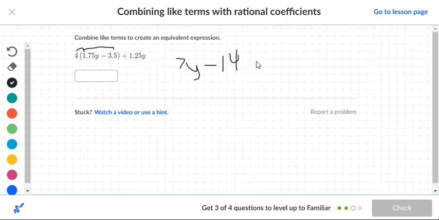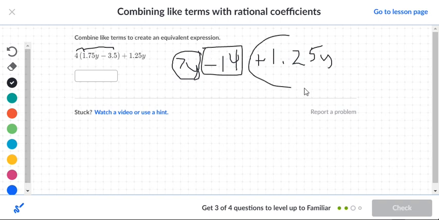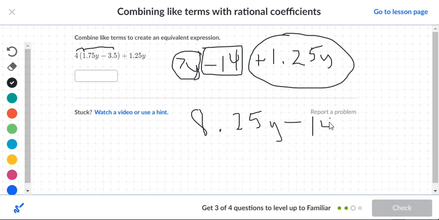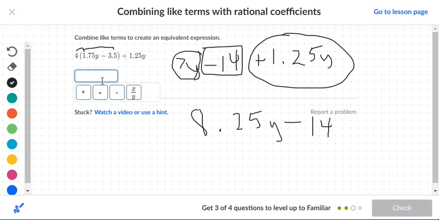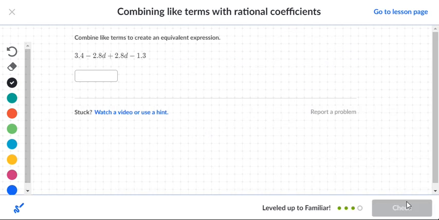Now to that we're just going to say plus 1.25y. So we'll go ahead and circle our letters, and we'll box our numbers. So we have 7, and then we have 1.25. So that's like having $7 plus $1.25. So that's going to give you $8.25 with the letter y, and then we're just going to have the minus 14 after it. So let's go ahead and type that in. So let's go 8.25. Don't forget the letter y, minus 14. Let's check it. It's correct. Let's go to the next one.